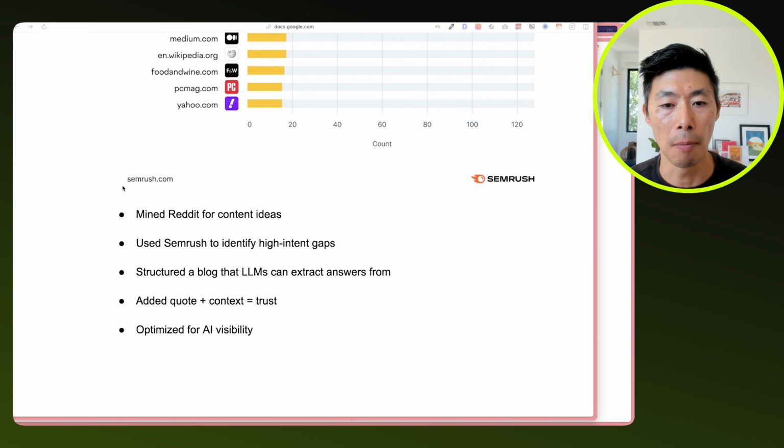So we mined Reddit for the ideas. You can use a tool like SEMrush to identify, maybe based on keyword search volume or keyword difficulty, which Reddit threads make the most sense to address. Then we pull the ideas from the Reddit thread and extract the insights. What are the pain points that people are talking about in that thread? And then repurpose that into a blog post so that you can address the question specifically in a well-structured and clear answer that you put on your website.